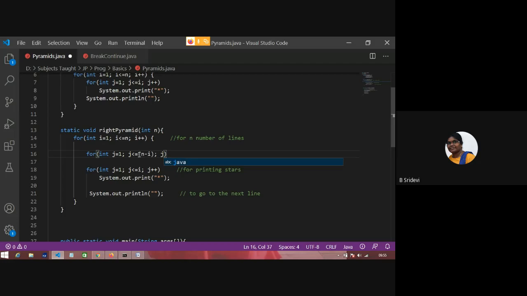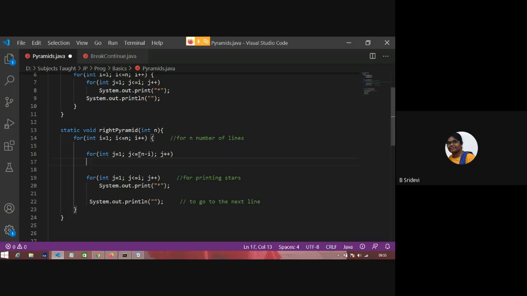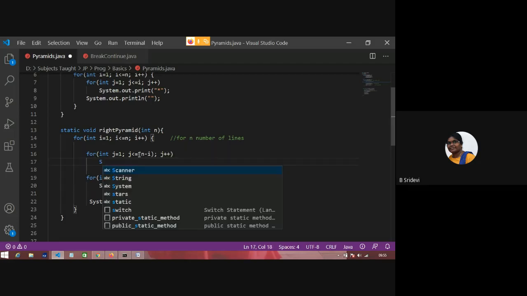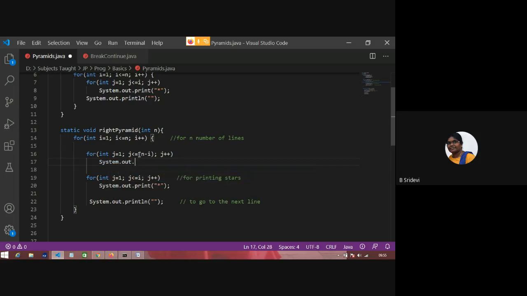See, this is one way of thinking. You can think in any way, but it should be good. It should yield the correct output with a good amount of time. It should not take more time. Okay, in computer science, time complexity is a valuable thing. So this for loop is for printing the spaces.